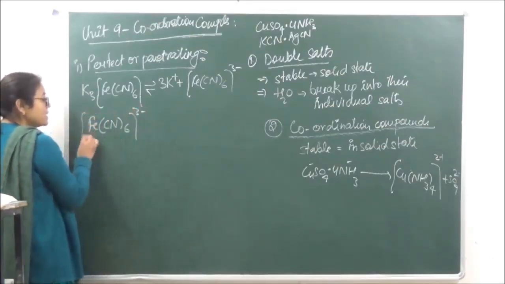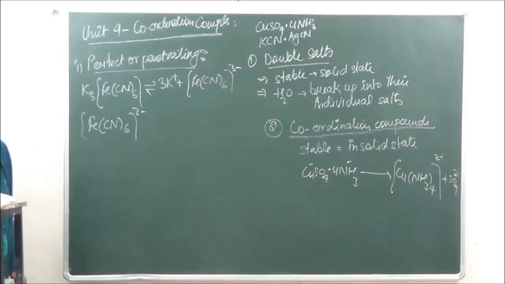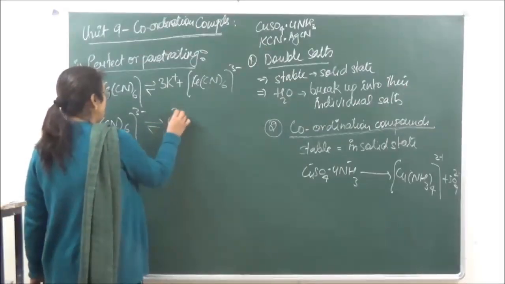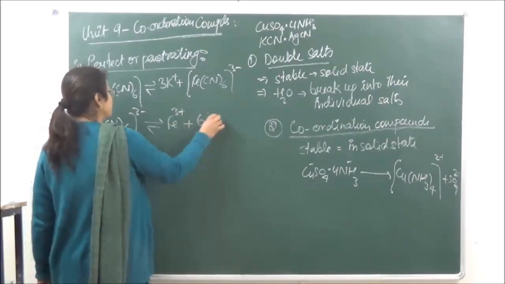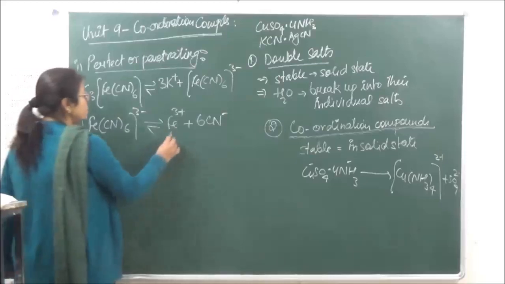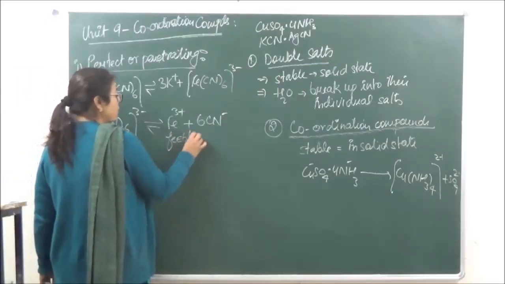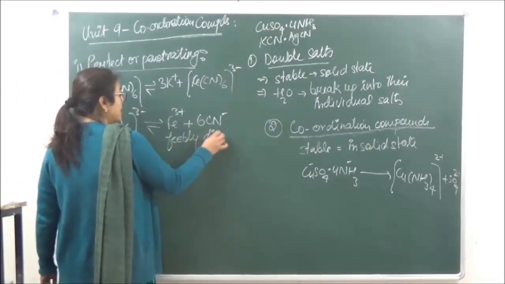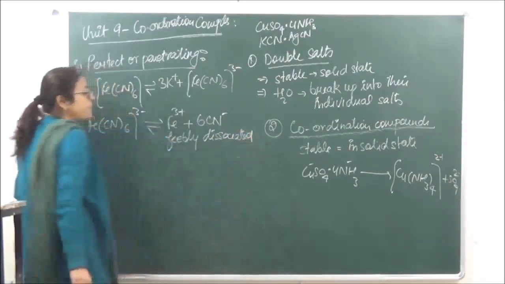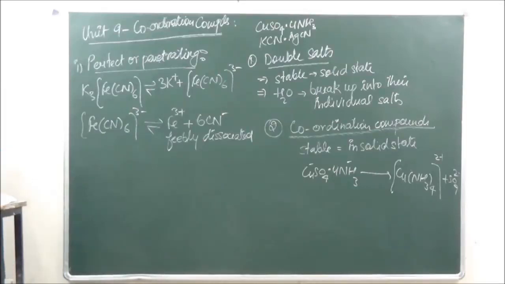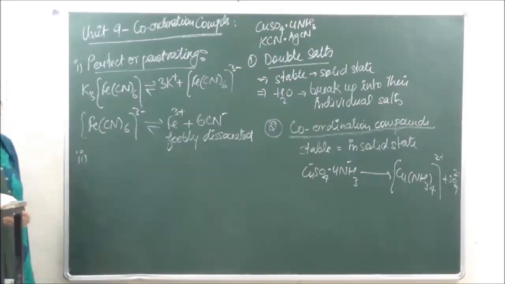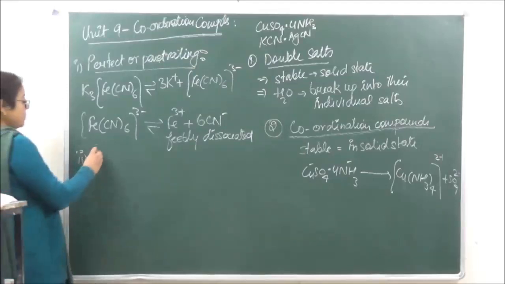If in case it is dissociated, it is going to be dissociated to a very lesser extent into Fe3 positive plus 6CN negative. So over here the dissociation is going to be very less, or we say that it is feebly dissociated.